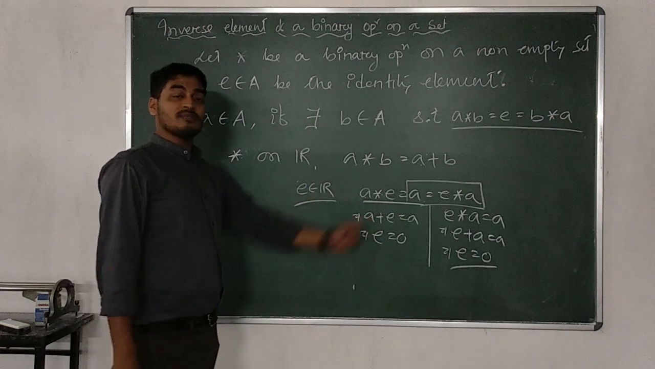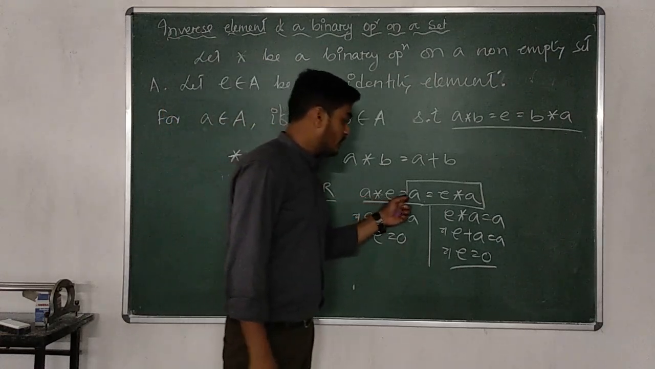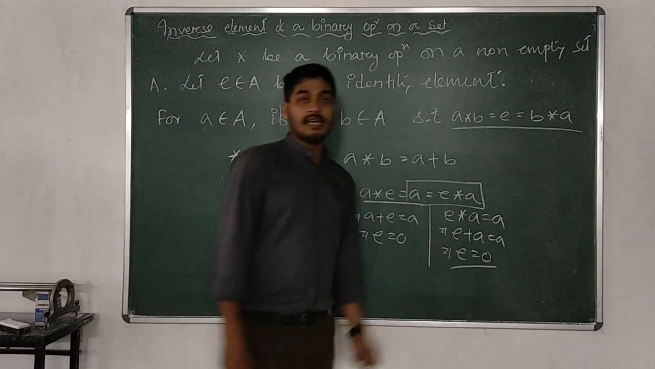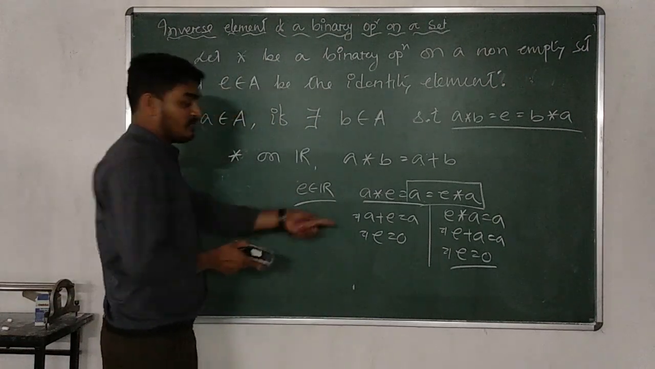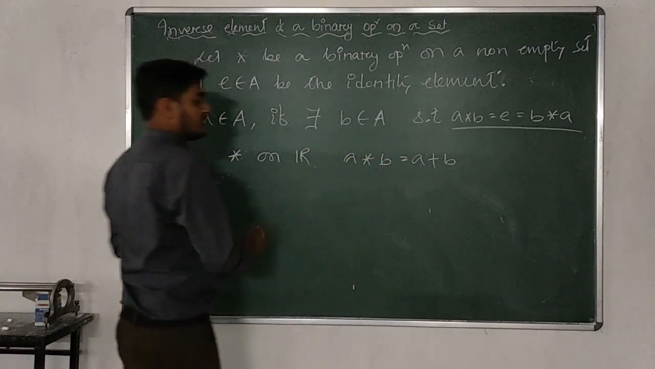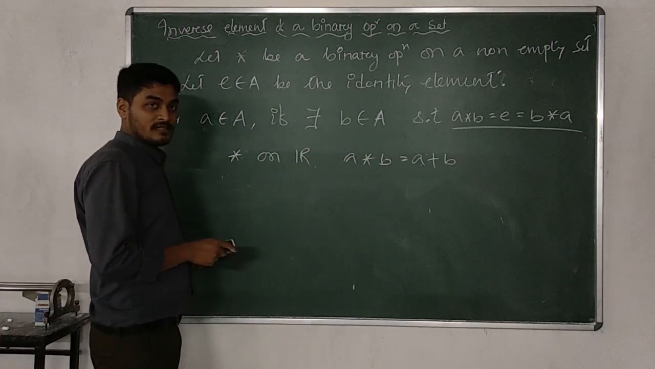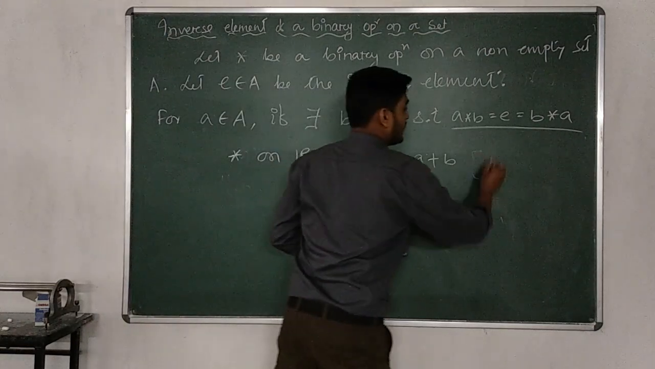That means we have the confirmation about the identity element. What is the condition? A star E equal to A equal to E star A. If that condition is satisfied, we have that. That means what is the identity element here? 0 is the identity element. So listen, now we have got that this operation has an identity element. So now what we have to find out? We have to find out the inverse, if it exists.